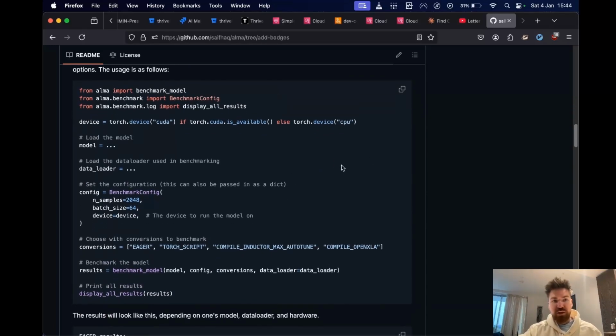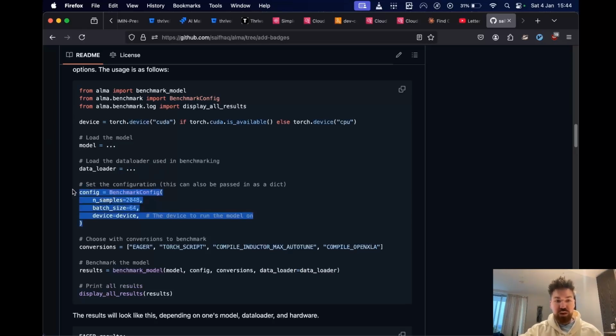But this is what it looks like in code. First of all, we import a bunch of stuff from Alma. We initialize our model. We initialize a data loader if we want to. Later on, when I talk more about advanced use cases of Alma, I'll talk about how you don't necessarily need a data loader, you could just use a data tensor. But for this example, you initialize a data loader.